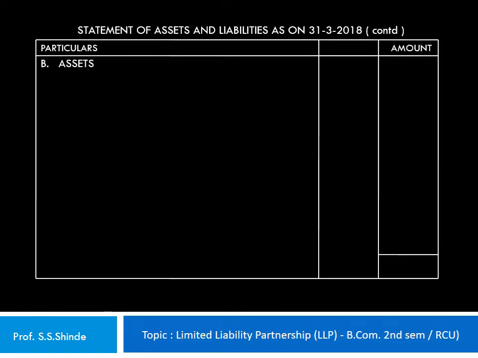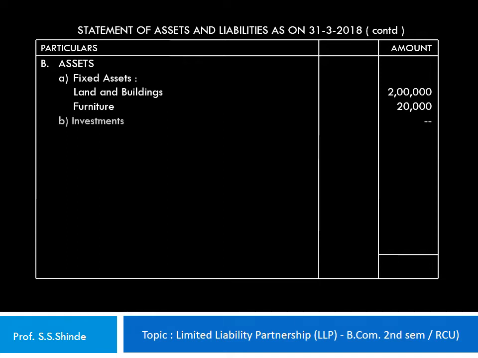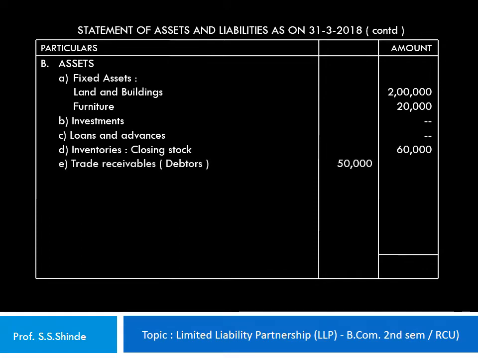The next part is the assets that are recorded in the statement. Under that, the fixed assets are recorded. So land and building, the book value is 2 lakh rupees, furniture 20,000, investments nil, loans and advances are also nil in this case. Now inventories, under which the closing stock is shown, an amount of 60,000 rupees. Trade receivables, that is the debtors in the inner column, less provision for doubtful debts at 5%, that is 2,500. The net amount of 47,500 is shown in the outer column.